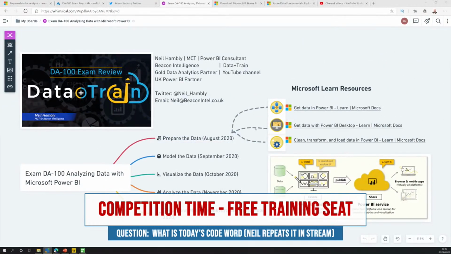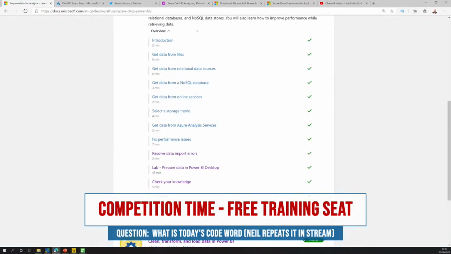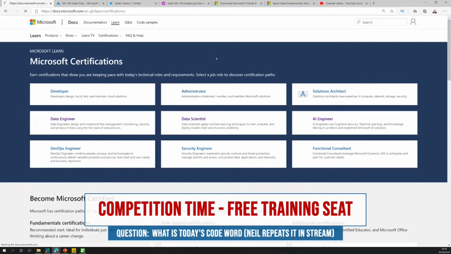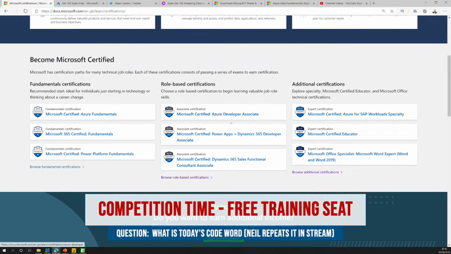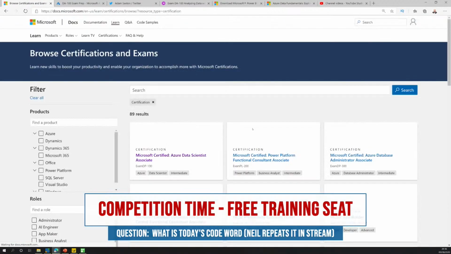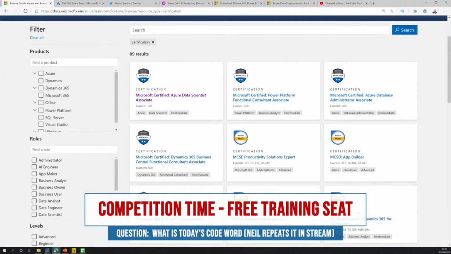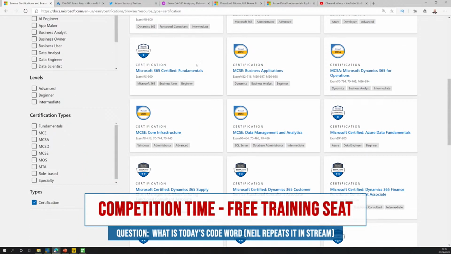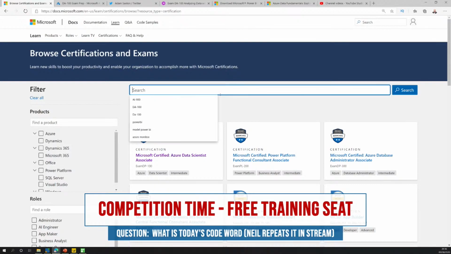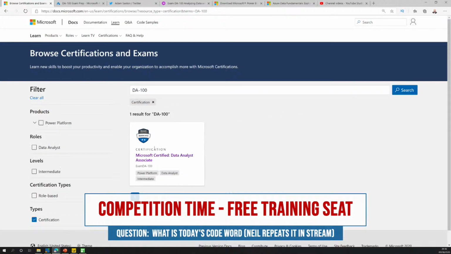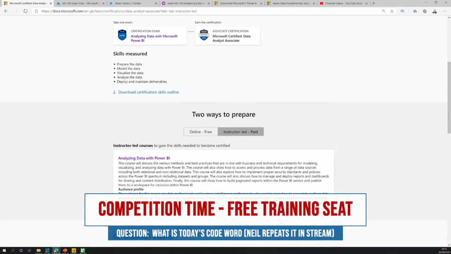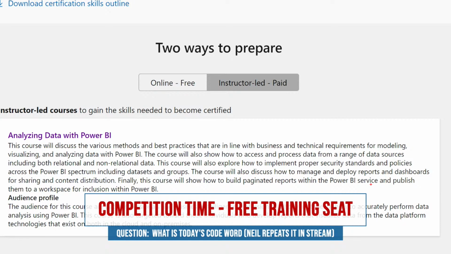So we go into actually the certification. Let me just go and browse up. I'll come back to this in a minute. This is where we're going to come into the overview for the certifications. Now there's a whole bunch of new role-based certifications and the whole list of them is here. I'm going to just go into the data analyst one. It's easy just to type it. DA-100 is the one that I'm looking for. Search for that. So we've got the certification, Microsoft Certified Data Analyst Associate. And here we've got all the skills measured, and the instructor-led course I was just mentioning. These are the ones that we're going to have.